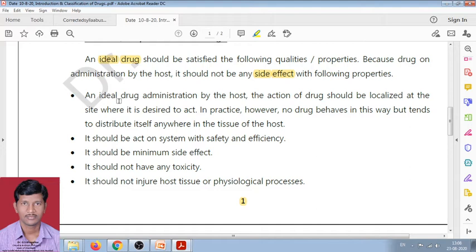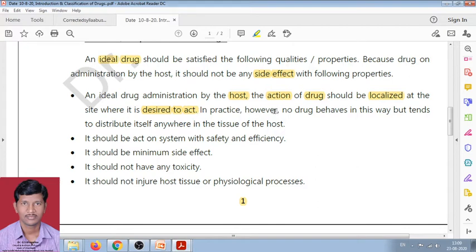The first property is, when the drug is administered by the host or taken by the patient, the action of the drug should be localized at the site where it is desired to act. Means the drug should work at the proper site where it is desired to act.